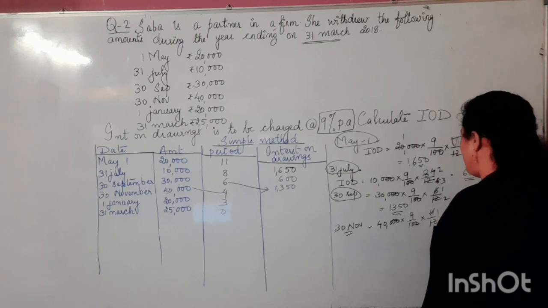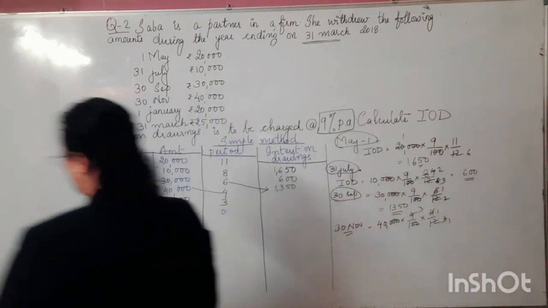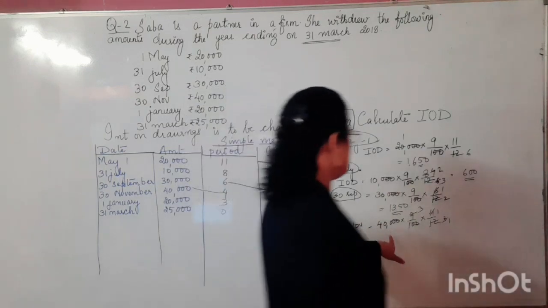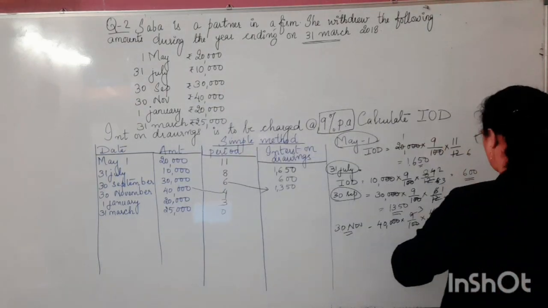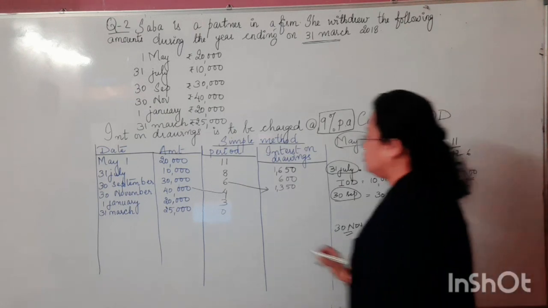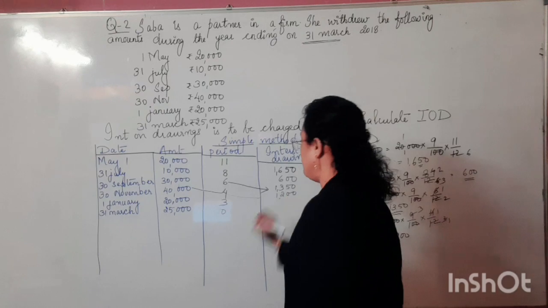Got it here children? So how much will it be for 30 November? What will be the interest on drawings? We will get it here: 400 into the 3 remaining. So we will get the interest on drawings for this time duration, and that is 1200.